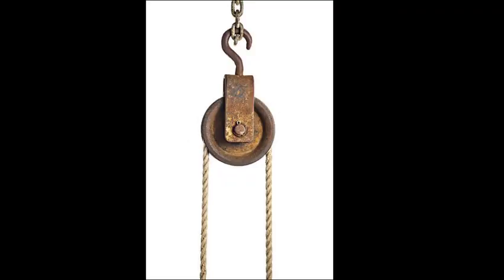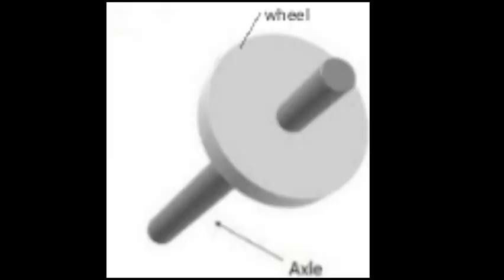Then we studied about pulley. It is a simple machine used to lift heavy things. It consists of a grooved wheel with a rope passing around it. Pulley is used to lift water from a well, to hoist a flag, and to lift bricks and cement at construction sites. Wheel and axle is another type of simple machine which is used to move heavy objects. Doorknobs, screwdrivers, trolley, etc. are examples of wheel and axle. So the 6 types of simple machines are lever, inclined plane, pulley, wheel and axle, wedge and screw.